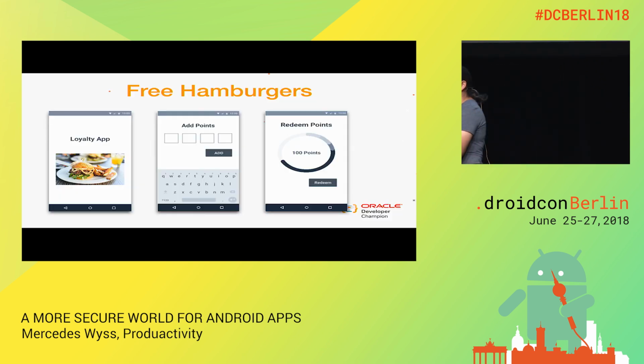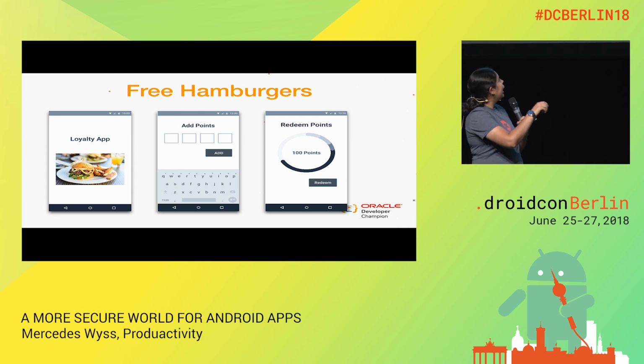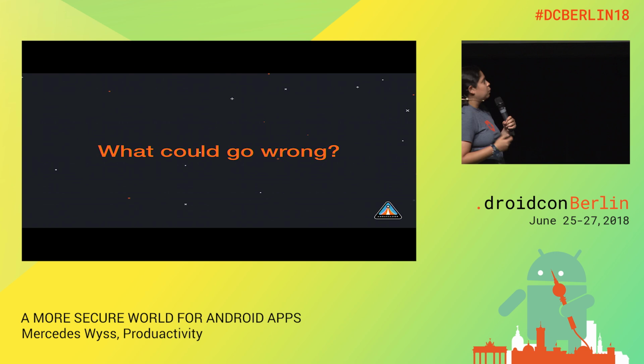And they were so successful that they decided to create a loyalty app. And how does a loyalty app work? You enter some code and you get points, and for every code entered, we get 10 points, and when we have 100 points, we can redeem a hamburger. This is simple, right? But what could go wrong here?